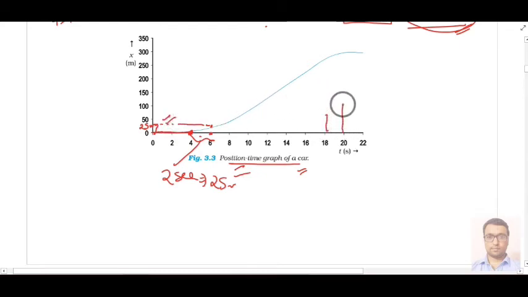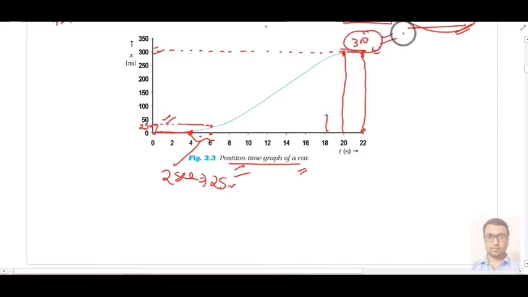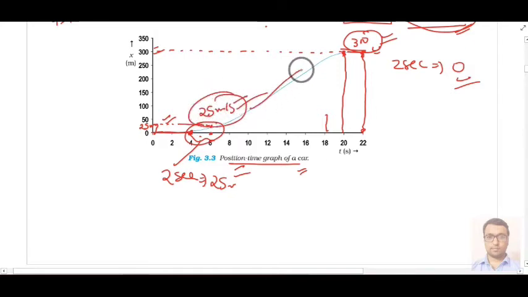But here, if I ask you at t equal to 20, you will observe that your car is at a distance of 300 meter. Similarly, at t equal to 22, your car is again on the same place, that is 300 meter. Means from here to here your car is almost at rest because it is on the same place. So in these 2 seconds, displacement is 0, or distance traveled by the car is 0. But in the earlier 2 seconds, your speed is 25 meter per second. So such type of motion in which speed is not constant, you call non-uniform motion.